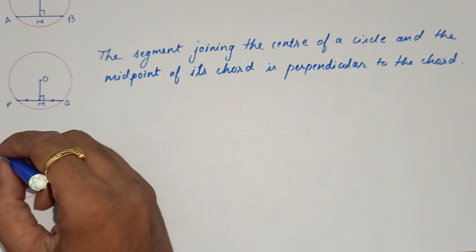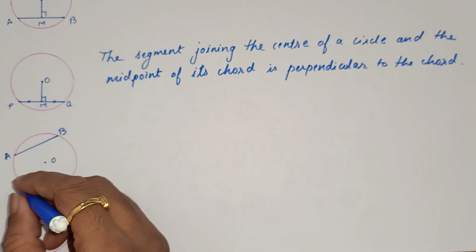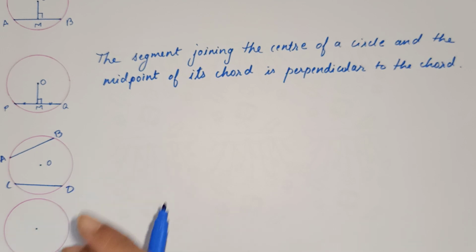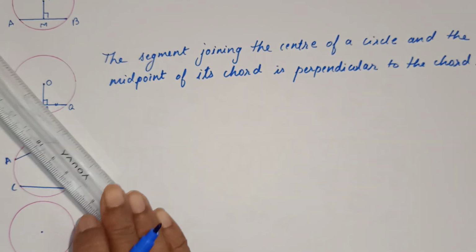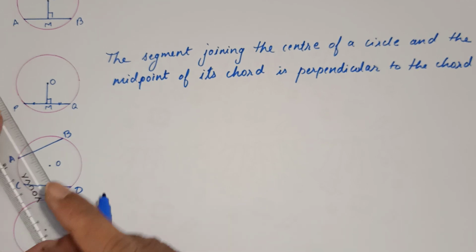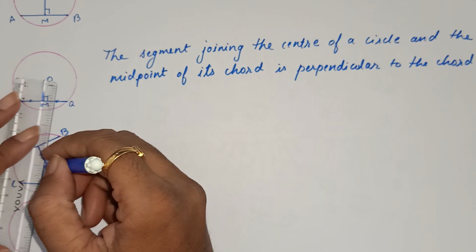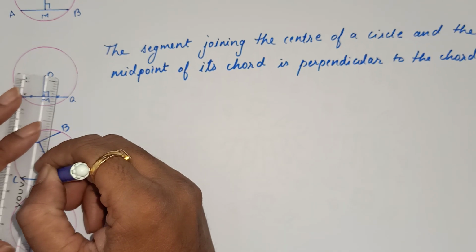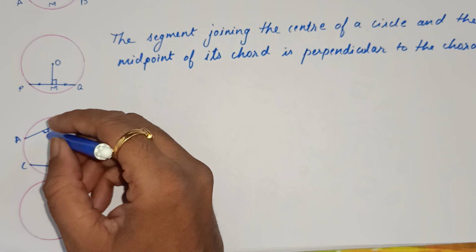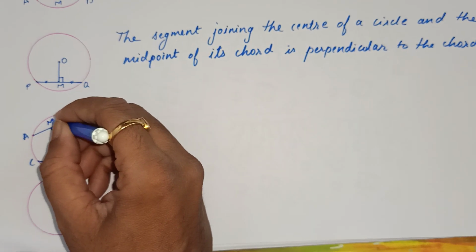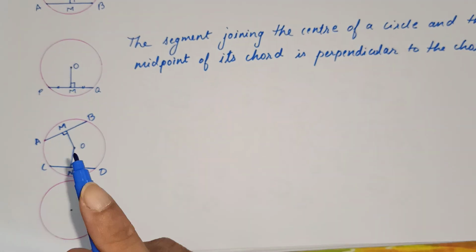Suppose I take these two chords, say AB and CD. Equidistant means what? I draw a perpendicular to chord AB and a perpendicular to chord CD. These measurements, OM and ON, are same.